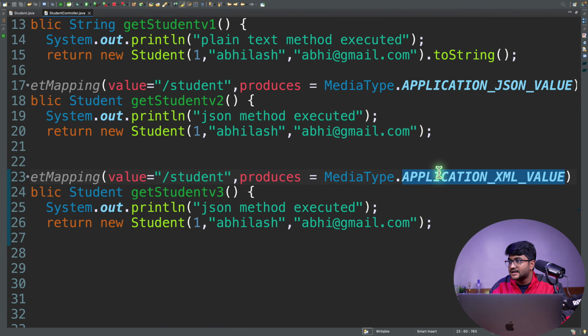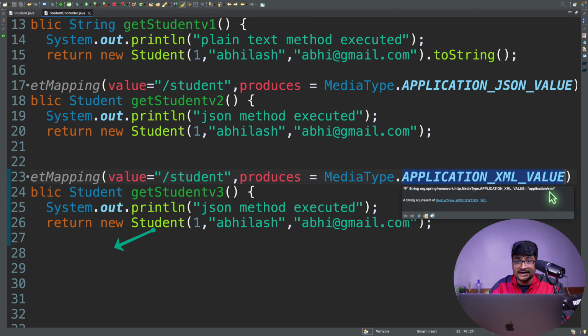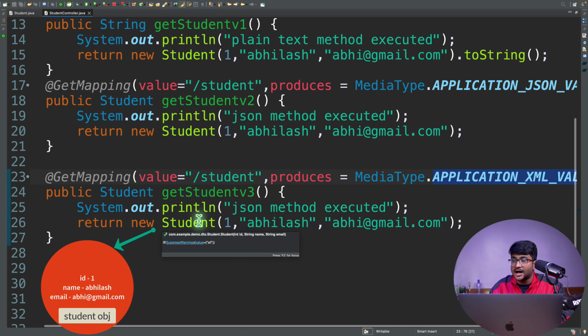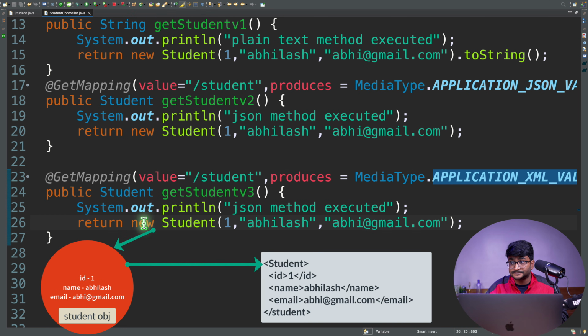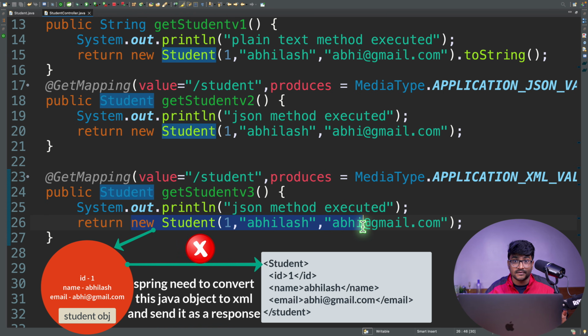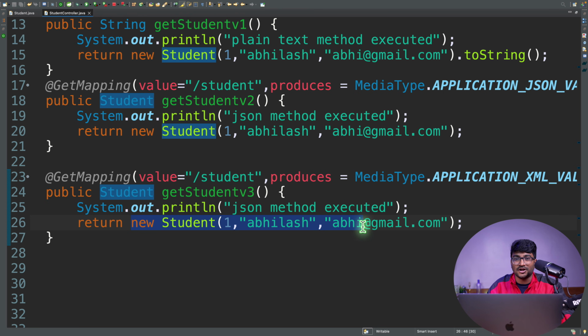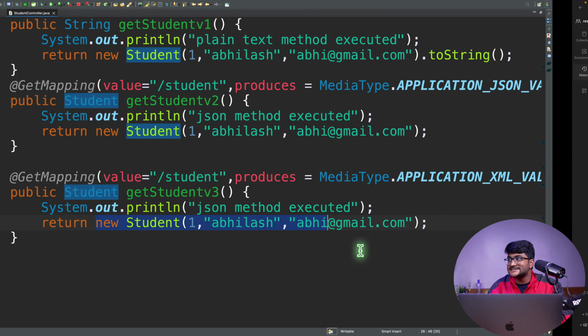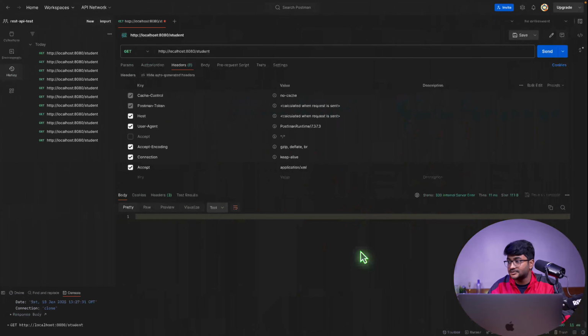Now, what is the problem? The thing is that you are saying whenever you hit this endpoint, I'm going to give you the data in this format, application/xml. But somehow Spring Boot is not able to convert this Java object into XML. So how can we force Spring Boot right now to convert this Java object into XML? Well, you don't have to do a lot of coding over here. You can simply go to the internet.